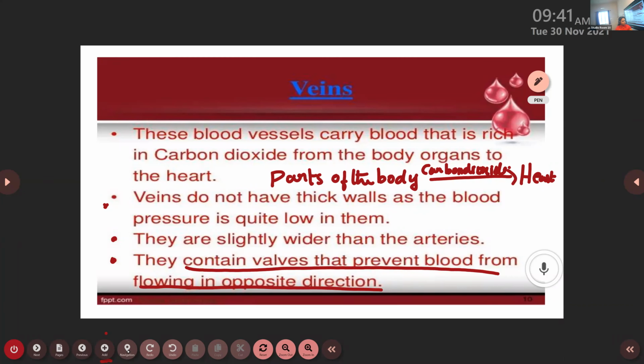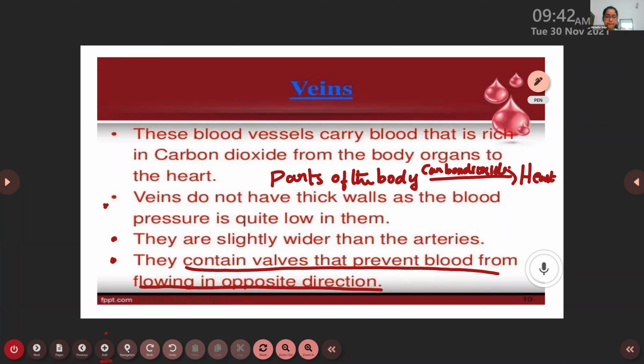Okay. And what about the valves? Do they contain valves or not? Savio? Yes, ma'am. Why do the veins contain valves? To prevent blood from flowing from the opposite direction. Yes, very good. In order to prevent the flow of blood from the opposite direction. Is it clear? Yes, ma'am.